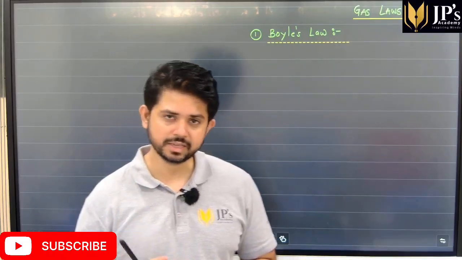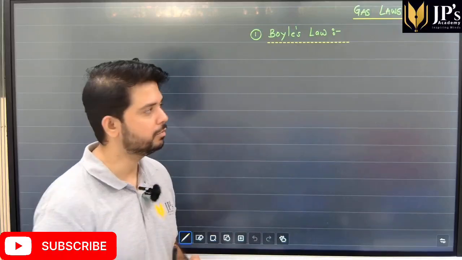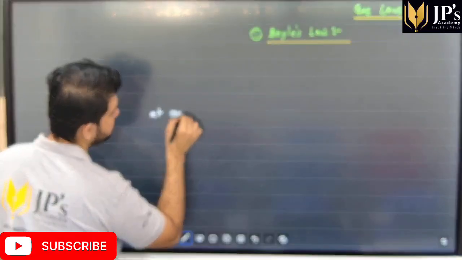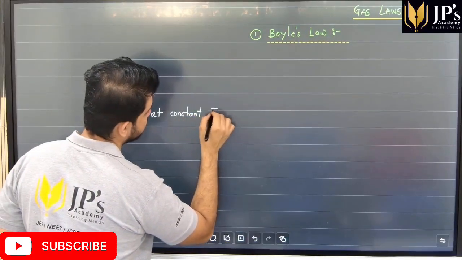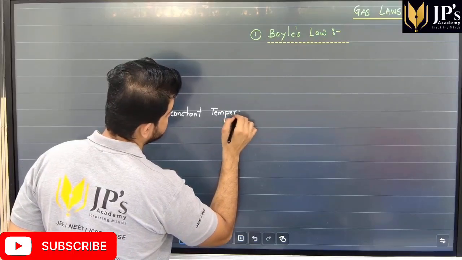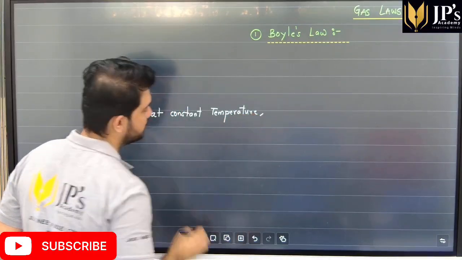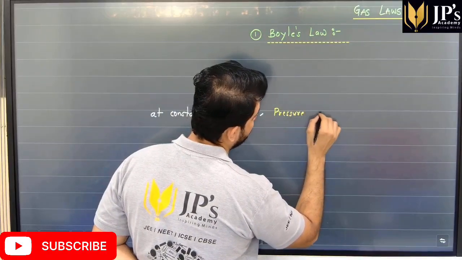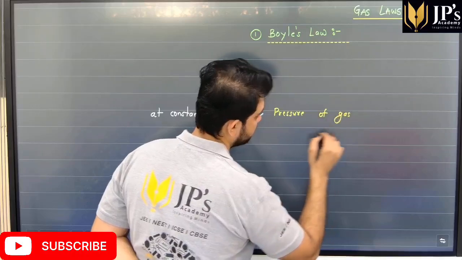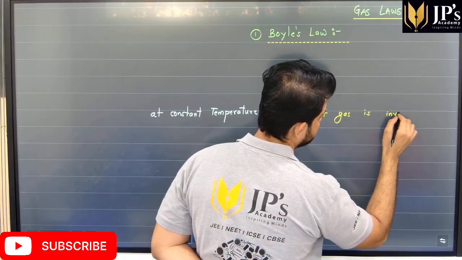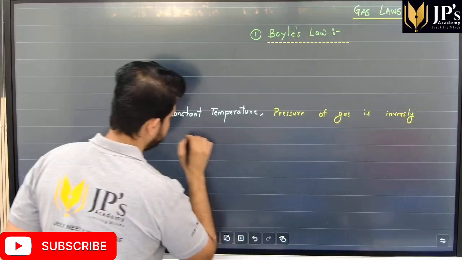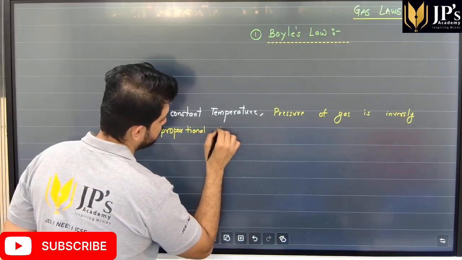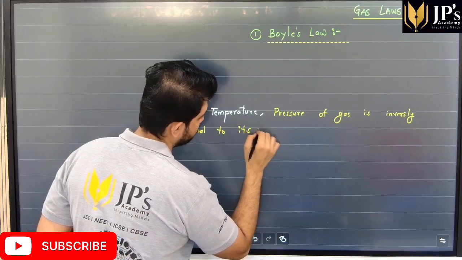Now students, Boyle did various experiments and he made the following observations. Students, we can say that at constant temperature, pressure of a gas is inversely proportional to its volume. I repeat, pressure of gas is inversely proportional to its volume.